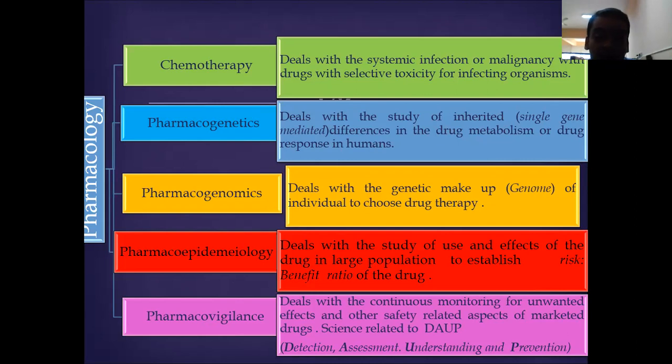Pharmacoepidemiology also plays a very vital role. Pharmacoepidemiology is the study of the effect of a drug in a large population, establishing the benefit ratio of the drug, how many people are benefited from a particular drug substance. Pharmacovigilance is also a very emerging area of pharmacology. Pharmacovigilance deals with basically the efficacy of a drug substance.